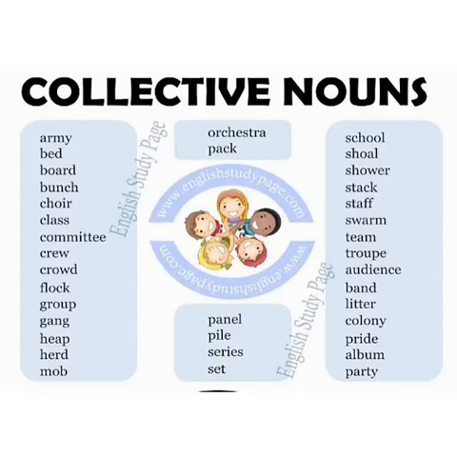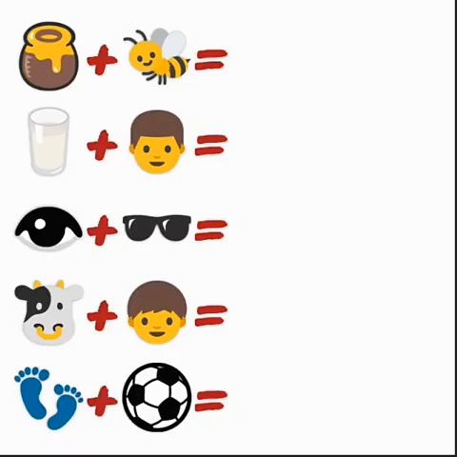Here I have a list of collective nouns. You can see and you can write in your notebooks, and you must use collective nouns in your sentences. This is the activity for compound nouns. You have to guess the compound nouns by looking at the pictures. Like number 1 is honey and bee. So it becomes honey bee. Honey bee is a compound word.